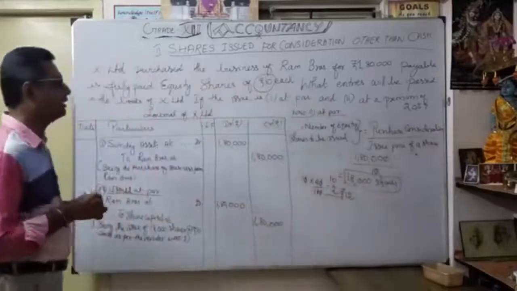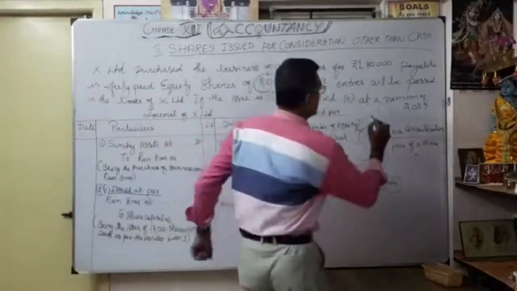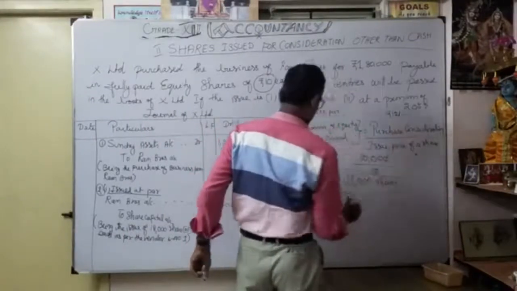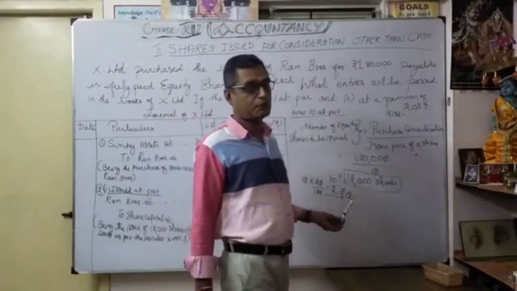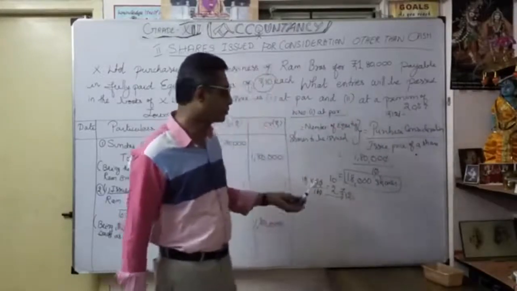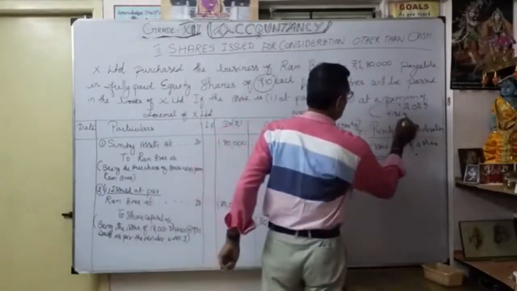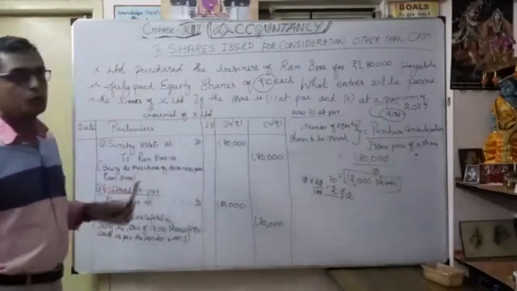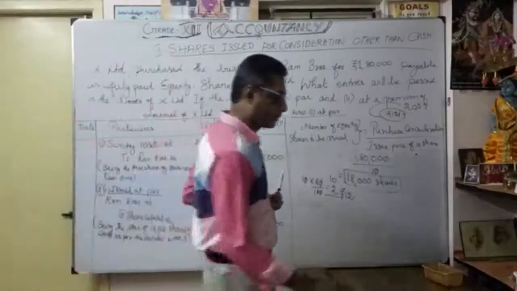At a premium of 20% means we are going to issue not at 10 rupees but at 12 rupees. That's what we calculate first. How did we get 12 rupees? 10 plus 2, where 2 rupees is the premium. That's why at 20% we are going to issue at 12 rupees. Now the same entry, suppose I am going to change it for issue at premium.